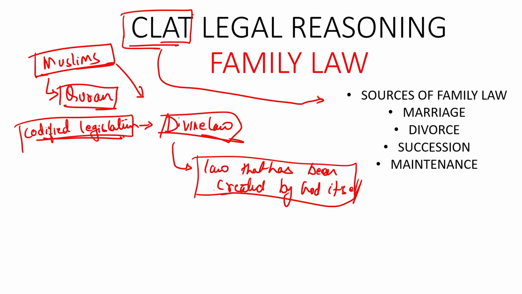I have just explained that Muslims will obviously focus on the Quran in order to understand what rules and regulations need to be followed in regards to all these things.